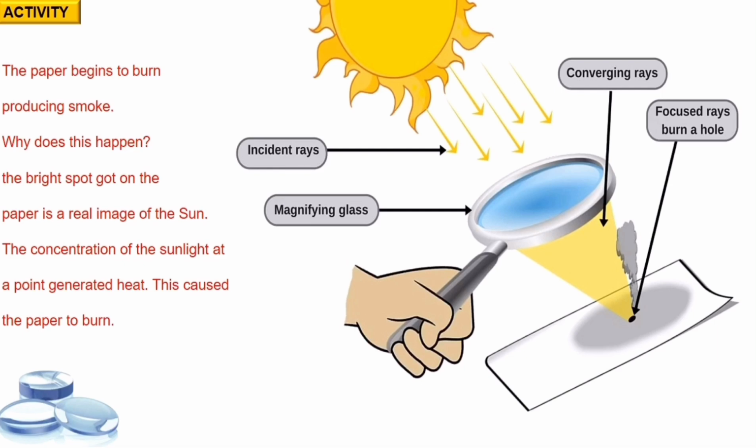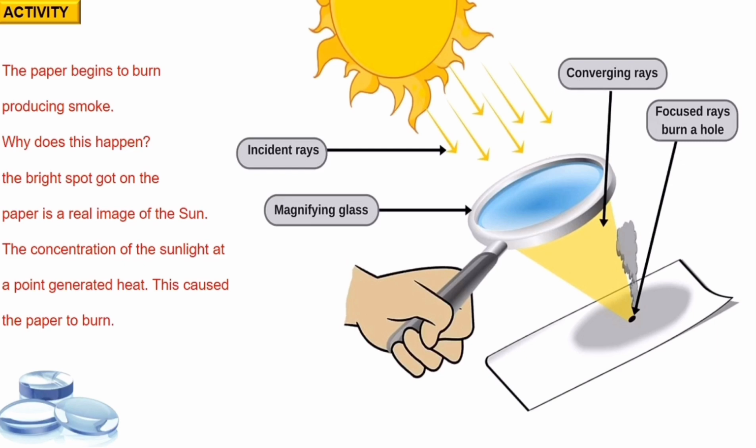Why does it happen? Why does a fire come from that particular paper? Here we are not having any matchboxes. Only a simple setup, a paper and a lens. But still a fire has been formed over there. What is the cause of it? The light from the sun constitutes parallel rays of light, and these rays are converged by the lens at the sharp bright spot formed on the paper.